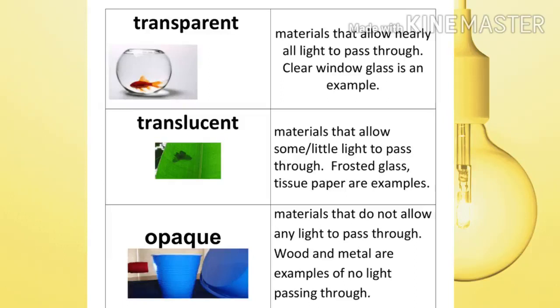Now, let's revise transparent, translucent and opaque. Materials that allow all the light to pass through them are called transparent materials, for example, clear glass. Materials that allow some amount of light to pass through them are called translucent materials, for example, colored glass. Materials that completely block light are called opaque materials, for example, mud, wood, mirror, etc.